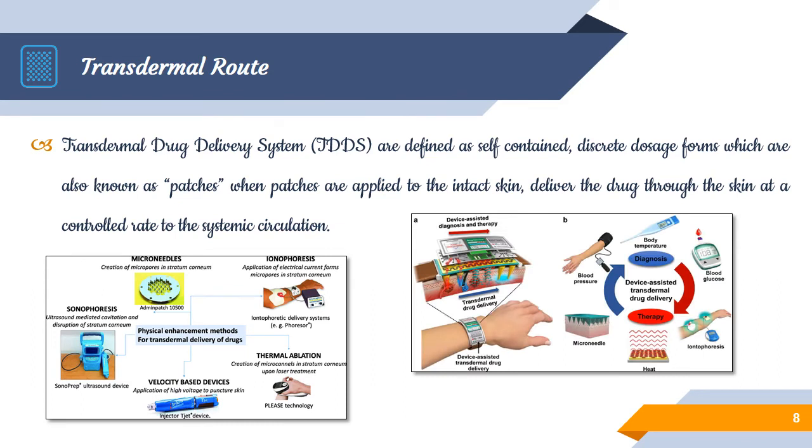Some advanced aspects of using transdermal device assisted drug delivery systems are for diagnosis as well as for therapy. In diagnosis, transdermal assisted delivery or devices help to know the blood pressure, body temperature and blood sugar or glucose level.